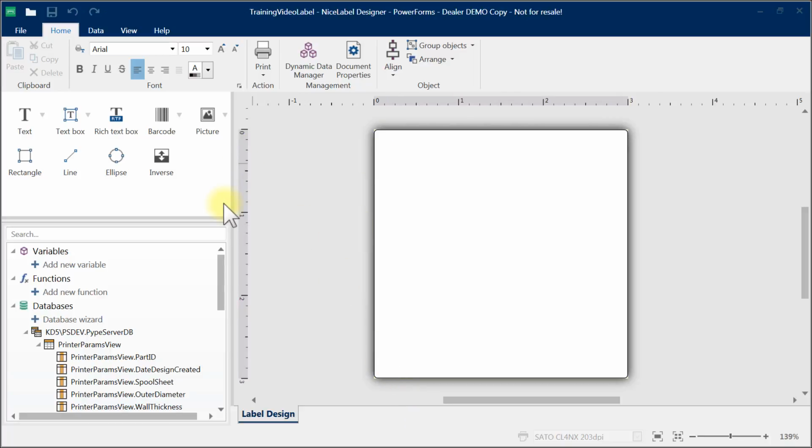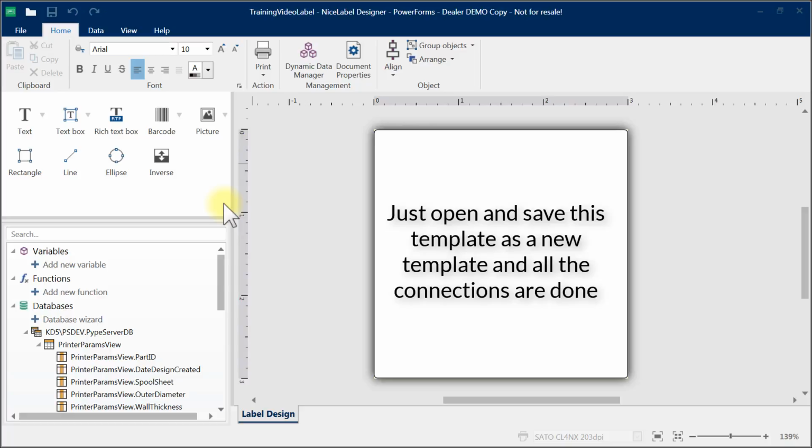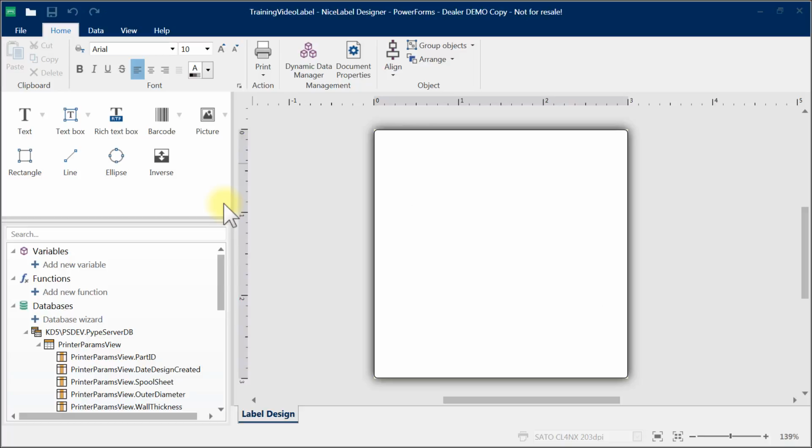All of this comes set up. We try our best to get you something fully set up that's pre-connected so that you don't really need to do all this connection each time. You just open up the original base label that you have and save it as something else and then use it again. Then your connections are always there. There is another video on how to create this connection from scratch, and it's a little bit complex, and if you already have one that's already connected for you, just make a copy of it and do kind of like what I'm doing right here.